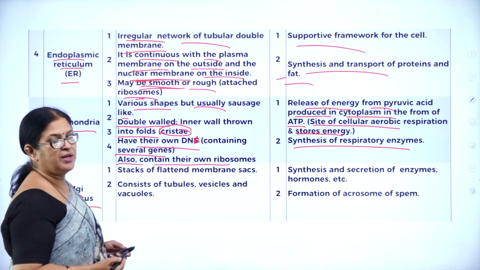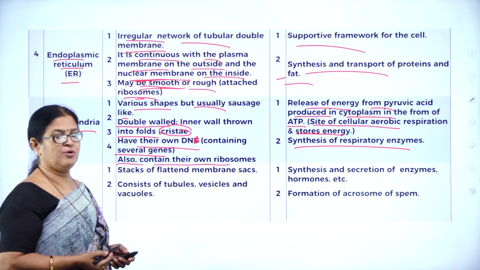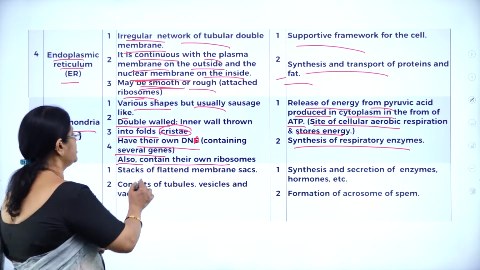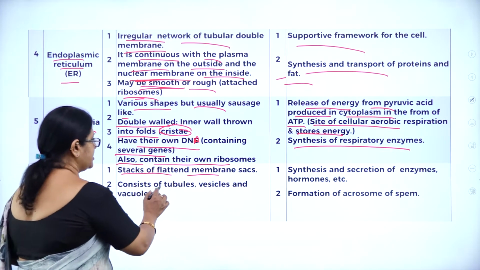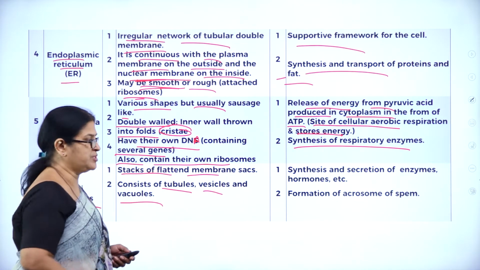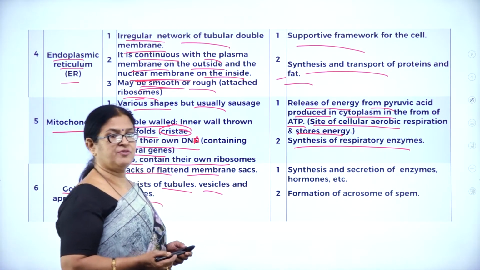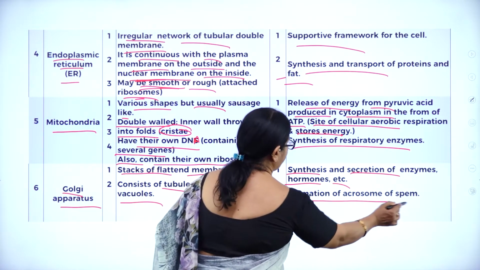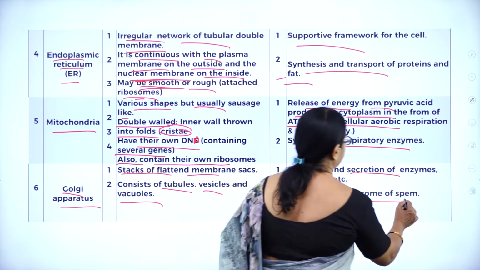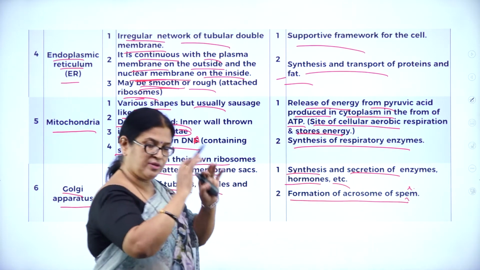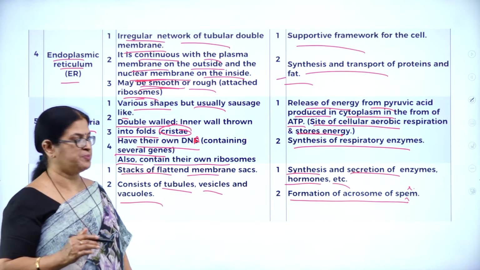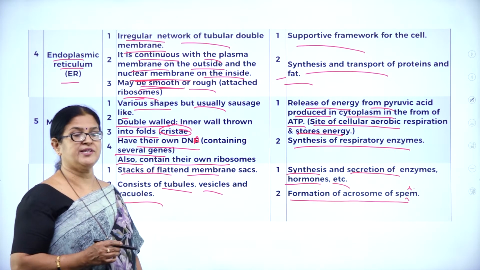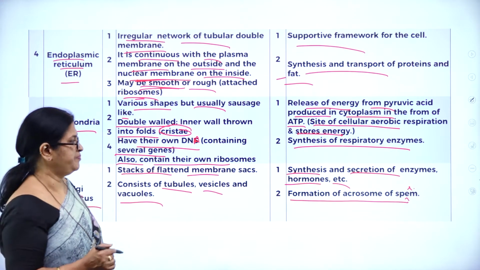Moving on to the Golgi apparatus. As you know, it was first discovered by Camillo Golgi, hence it is named after the scientist Camillo Golgi as Golgi apparatus. It consists of stacks of flattened membrane sacs made of tubules, vesicles and vacuoles. So what is a very important function of the Golgi apparatus? Synthesis and secretion of enzymes, hormones, etc. Formation of the acrosome of sperm. I think all of us know that the cap-like structure found in the sperm is made by the Golgi apparatus, which is very important for the sperm to take its entry inside the ovum.